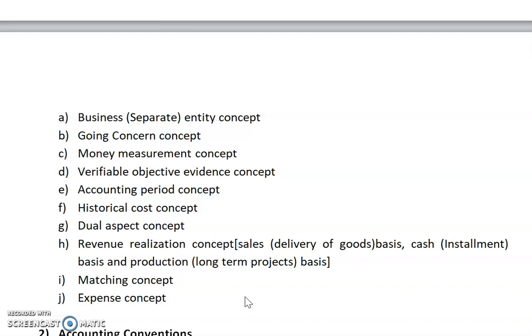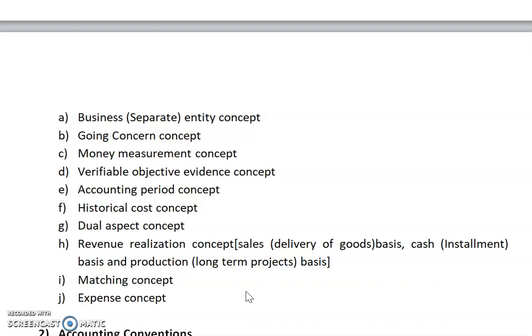Next one is the matching concept. We will consider transactions on the matching concept, meaning we will match all the expenses to our incomes. We will consider all expenses that are related to our current year, even those that are outstanding or not paid till the end of the accounting year. We will consider those expenses and also the incomes that are related to our current year. So this is the matching concept.